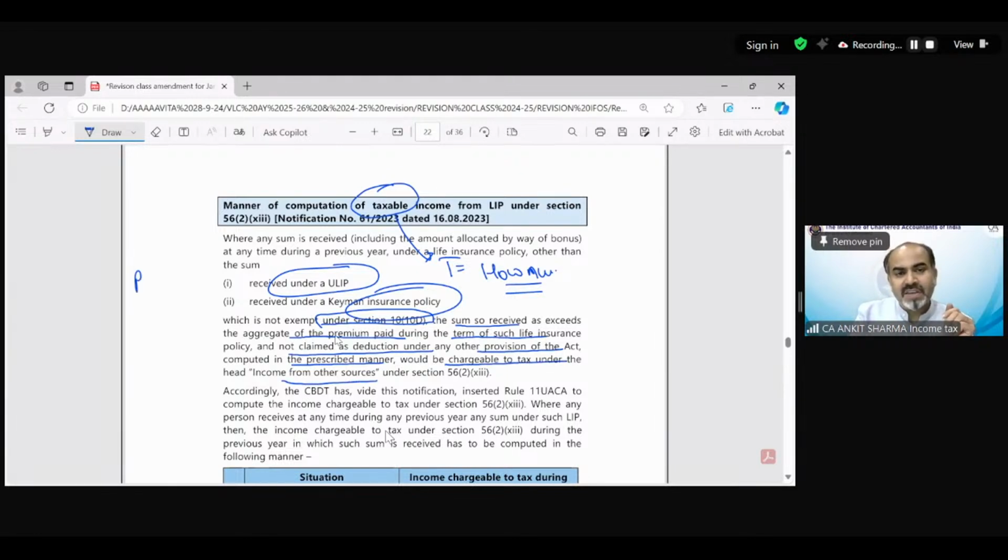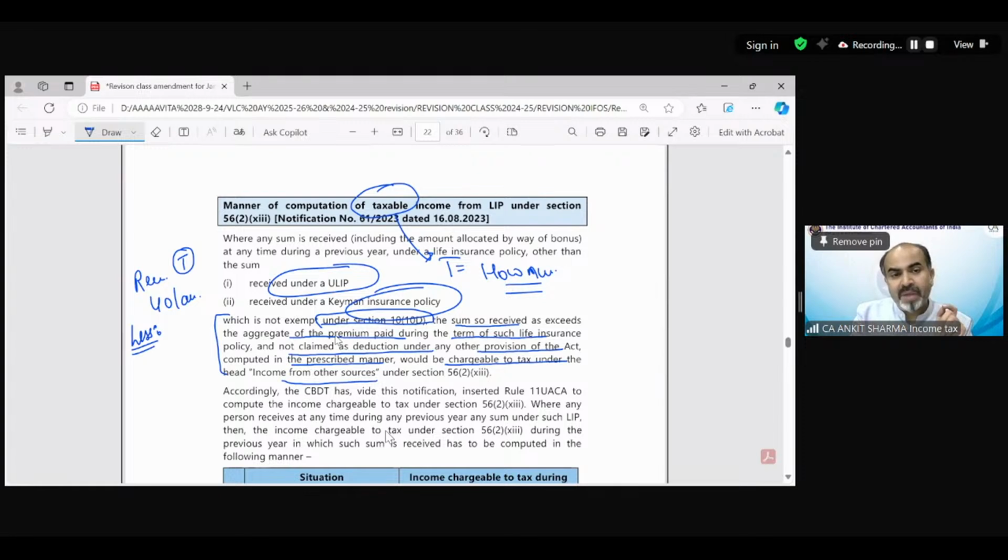Suppose we received 40 lakh rupees as a consideration and it does not get the exemption of section 10(10D). So it falls under the taxable LIP consideration. But this full value is not going to be taxable. The provision says out of this, the amount you have paid for LIC premium.